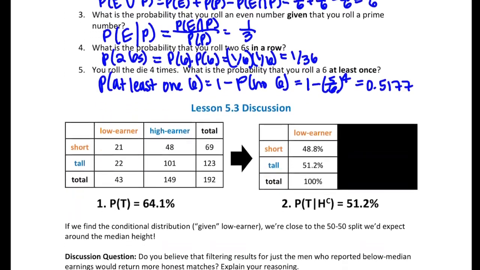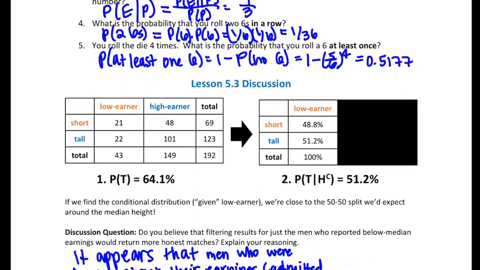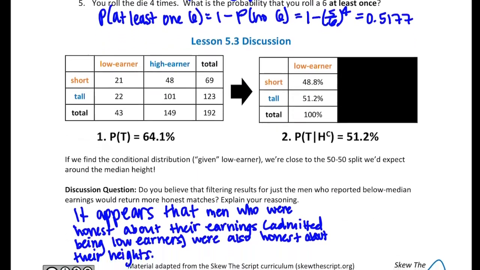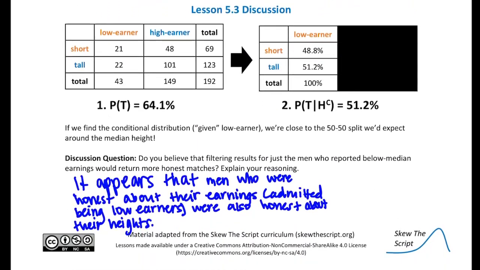It looked like if you look at the low earners only, their results were about 50-50. So they did match the median rule that we had used to sort them into groups in the first place. And so they seem to be more honest than their high earner counterparts.